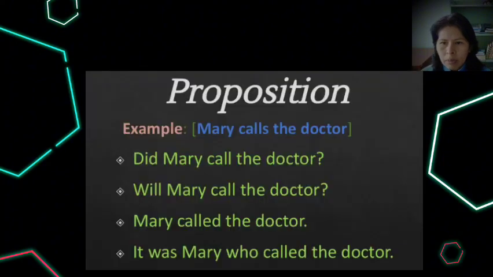For example, the proposition Mary calls a doctor may be expressed in different forms, such as: Did Mary call the doctor? Will Mary call the doctor? Mary called the doctor. It was Mary who called the doctor, and so on. As we can see, the proposition may occur in different sentence types and with different focuses. That means that it can be asking questions or just making a statement.